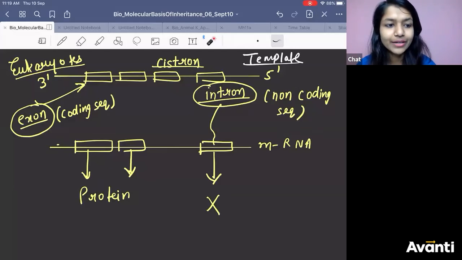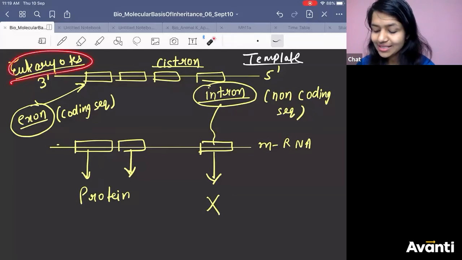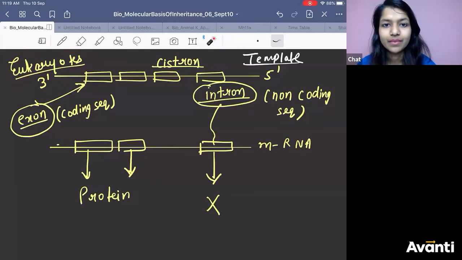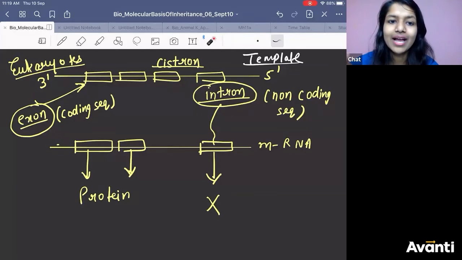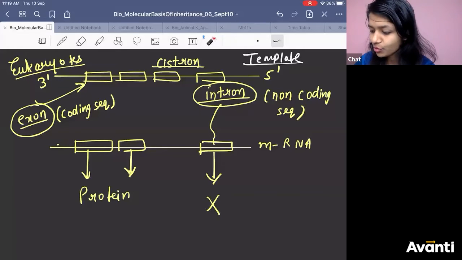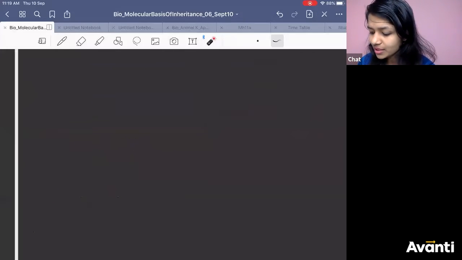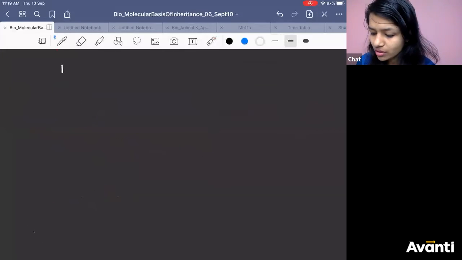And one more thing I told you, that this exon-intron concept is present in eukaryote. In prokaryote, you directly get exon. This is in eukaryote. What is the condition in prokaryote?